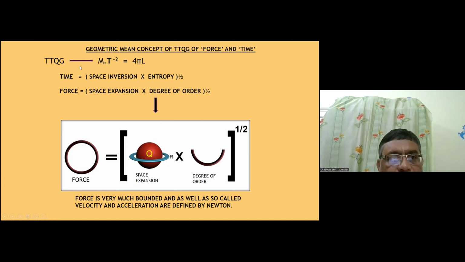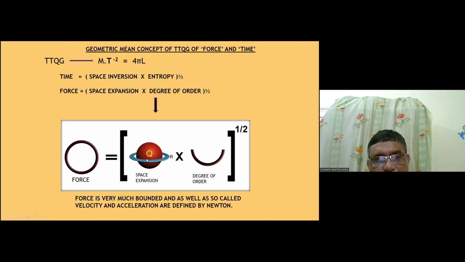These come from this equation, m t to the power minus 2 is equal to 4 pi L. So time is the geometrical mean of space inversion and entropy, and force is the geometric mean of space expansion and degree of order. So this is the space expansion and this is the degree of order. What is the physical significance?